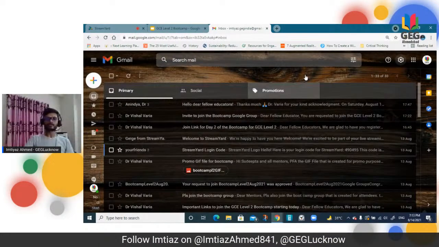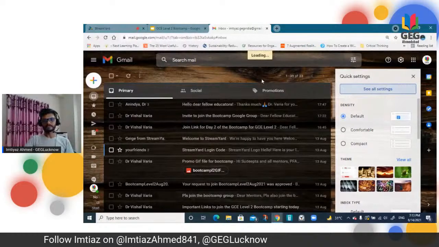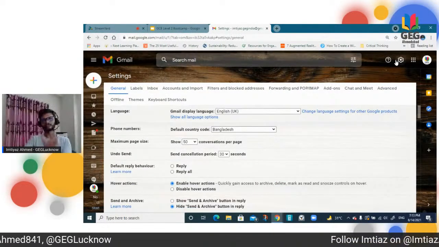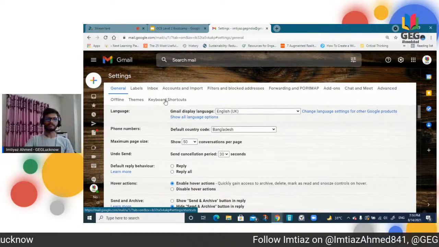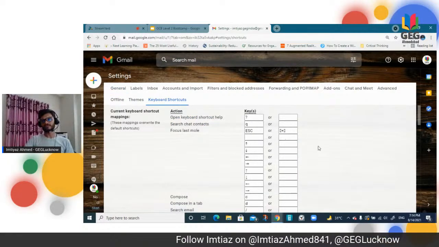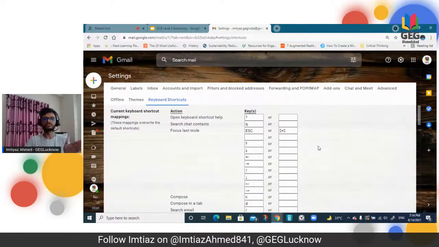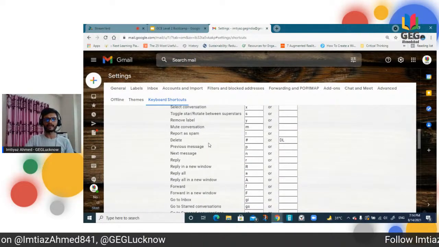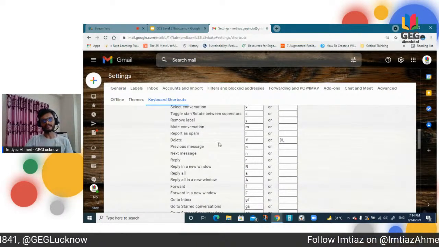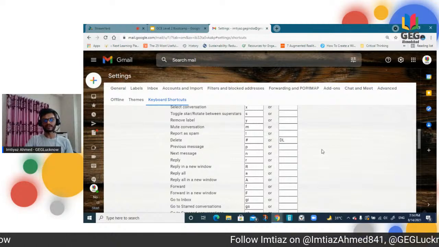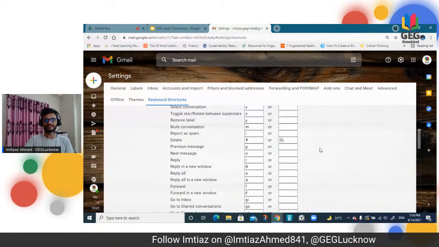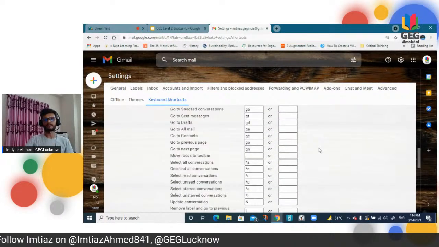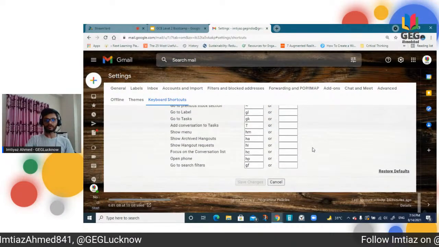I was talking about one more very important thing, that is setting the keys. Just go to the gear icon and All settings once again, and Keyboard shortcuts. Whatever keyboard shortcuts you like, that you can remember easily. Suppose I have already set delete as DL, right? I'm not much in the habit of using keys, so I don't use it. But if you are used to it, you can do that. But again, don't forget to remember them.